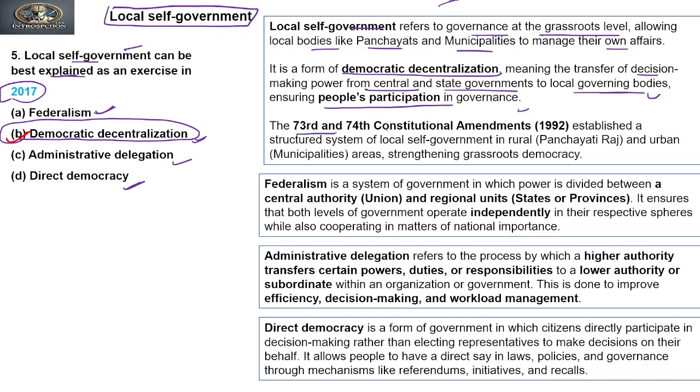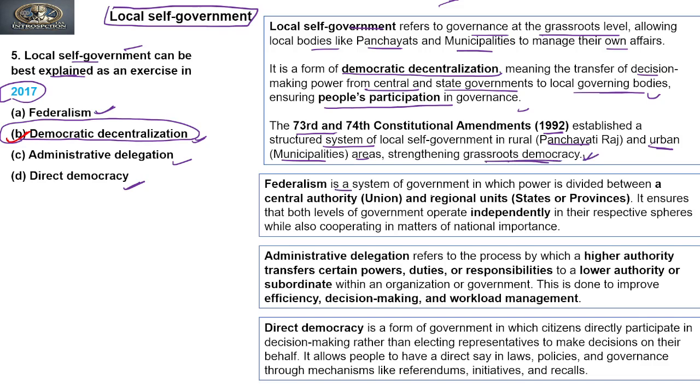The 73rd and 74th Constitutional Amendment Acts 1992 established a structured system of local self-government in rural areas in the form of Panchayati Raj, and in urban areas through urban local self-government, for example municipalities, strengthening grassroots democracy. Is that clear? Okay?